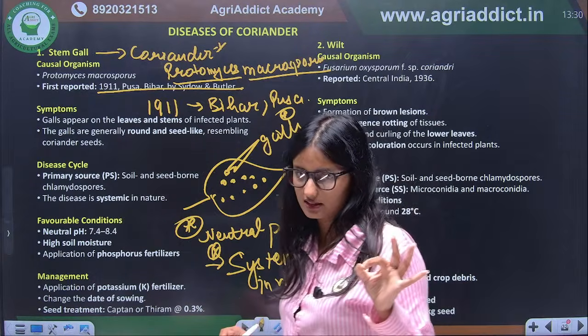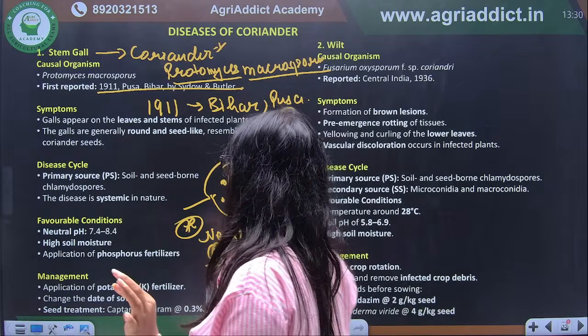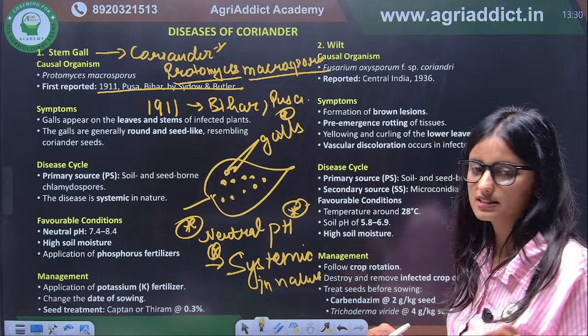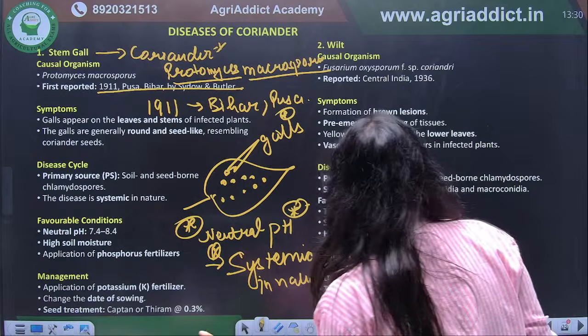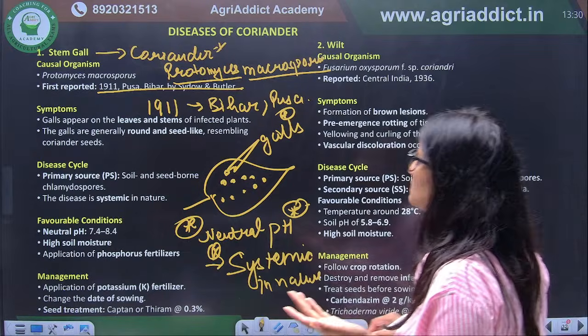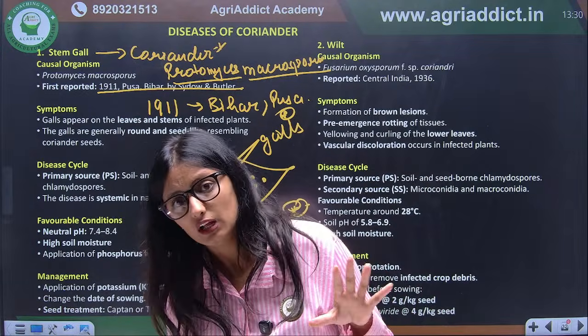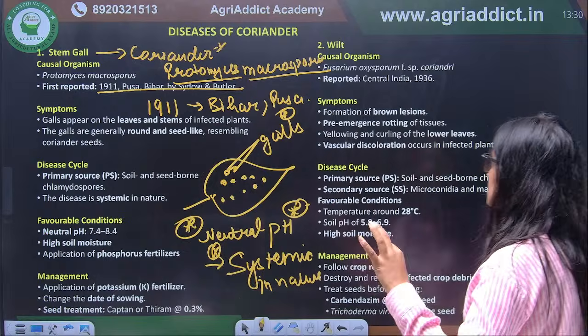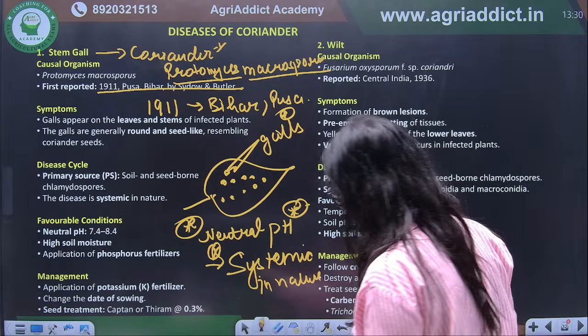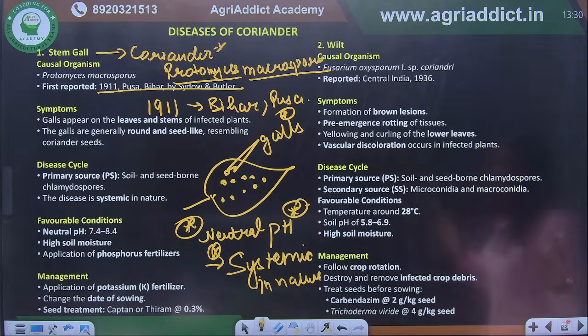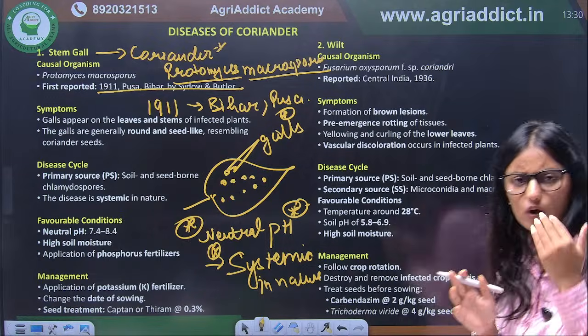The name of the disease is important. Next, what is the important part? Its causal organism is very important. Next is wilt. Again, the wilt is caused by Fusarium, so you know all the symptoms of Fusarium, and the forma specialis here is coriandri. There is one more important thing about Fusarium.